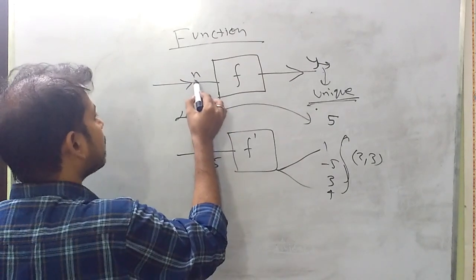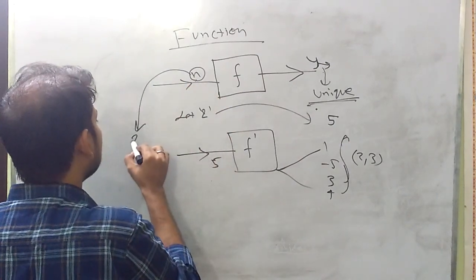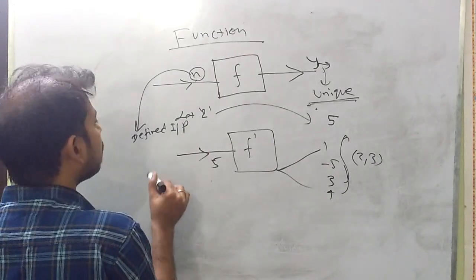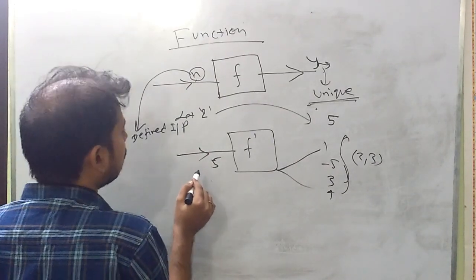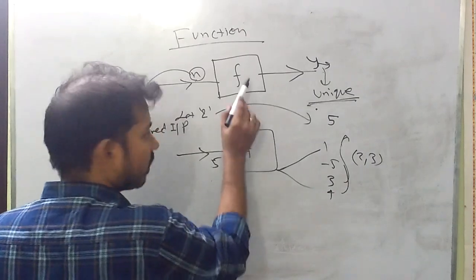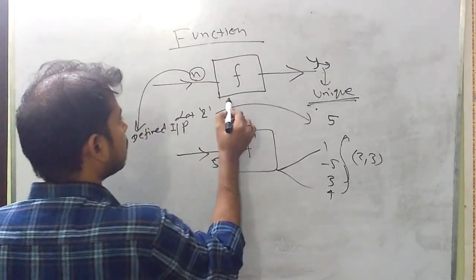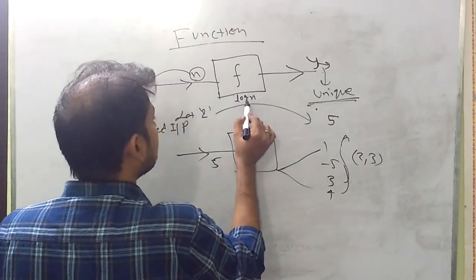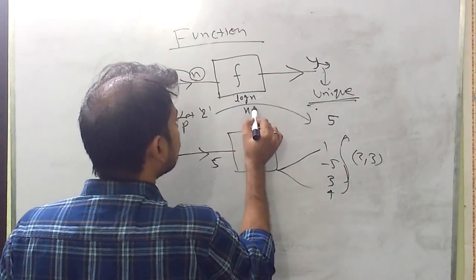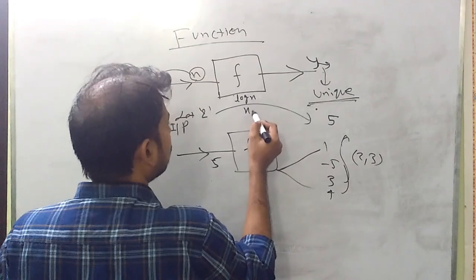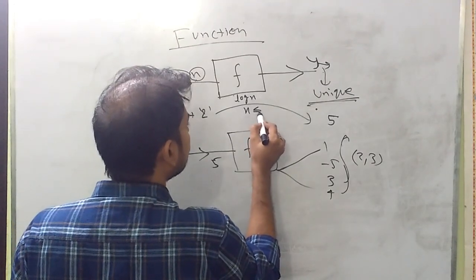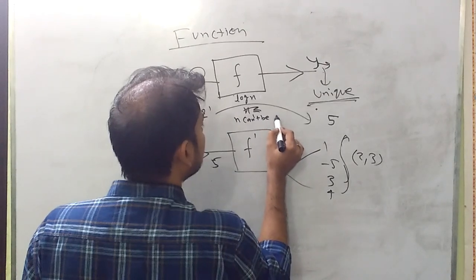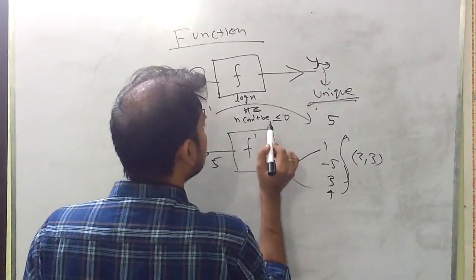This is the first condition. And the input must be a defined input. Defined input means those inputs which make sense for the function. For example, if our function is log x, then we cannot give a negative value or 0 as input; x must not be less than or equal to 0.